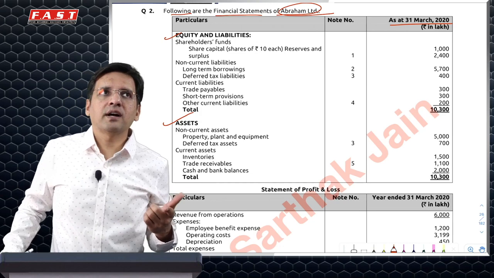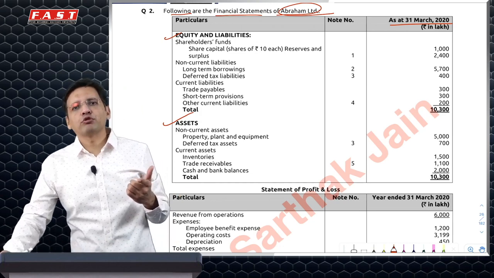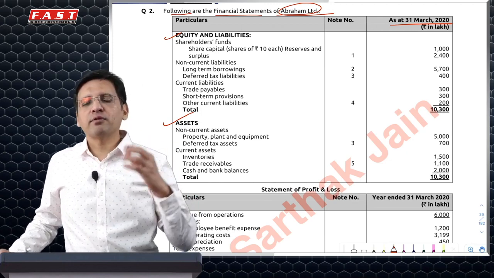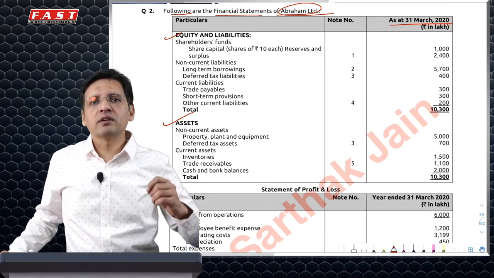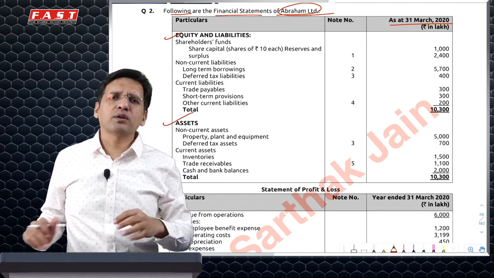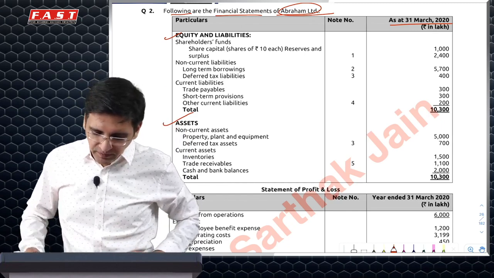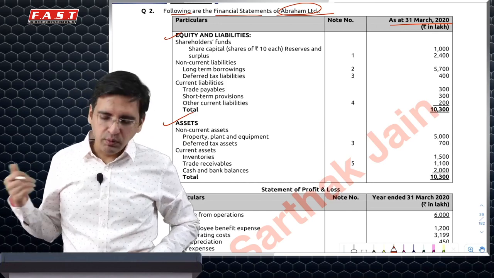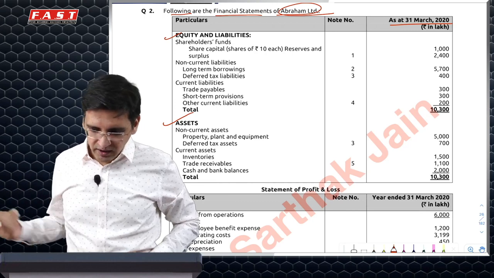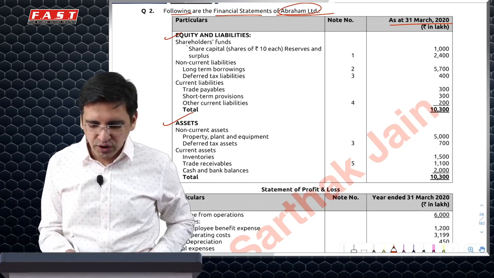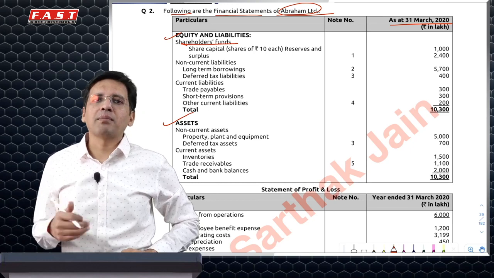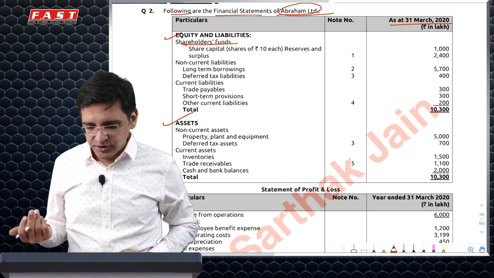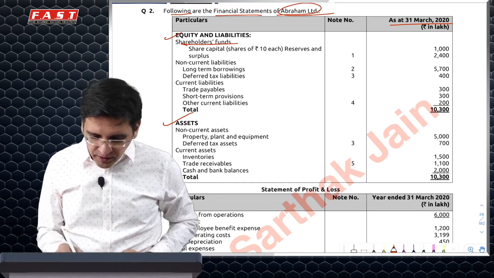More importantly, in your answer, everything which you correct, you will have to explain through a note. It does not say you have to prepare it as per Schedule 3, so you don't have to be very peculiar about the format, the note, the number and everything, but to the extent possible, you should try to follow that. First and foremost, on the balance sheet, you'll have to first show assets, non-current and current, then equity and liabilities. Within that, equity, then non-current and current liabilities. Equity will again not be shareholder funds, but equity share capital and other equity, along with a statement of changes in equity.